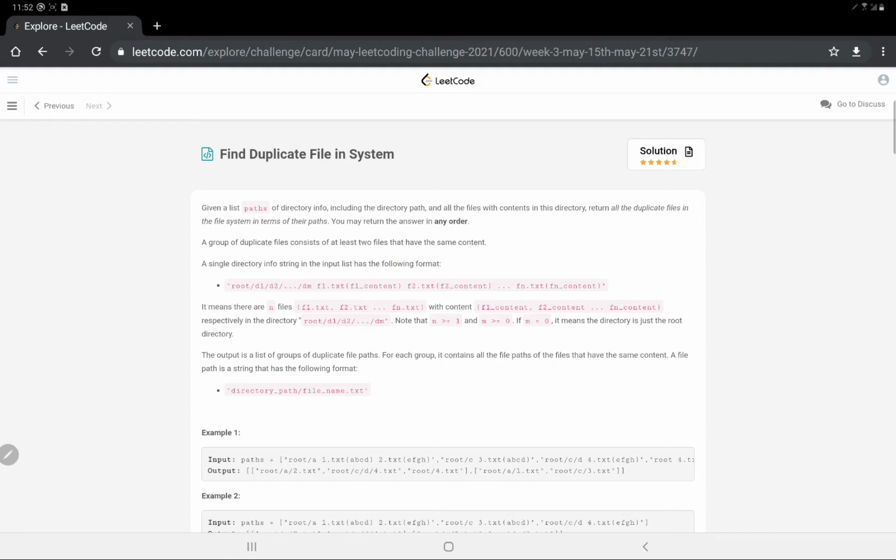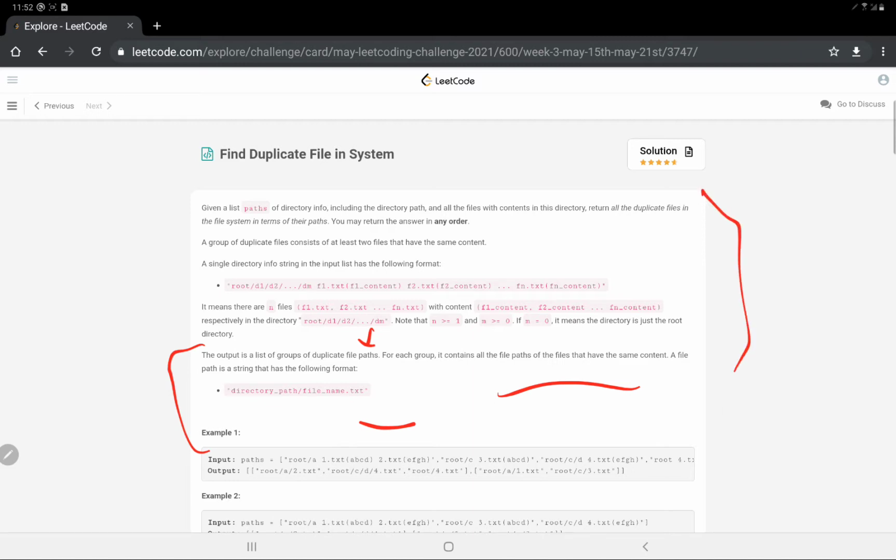Now moving on to the output. What we have to return is a list of duplicate file paths. We only have to return the duplicate files that are there in the file system, and their paths. For each group, it contains all the file paths of the files that have the same content. And a file path is a string that has the following format. This is the format given to us that we have to return in the answer, an array of strings, a 2D array, and so on. I hope it's clear.